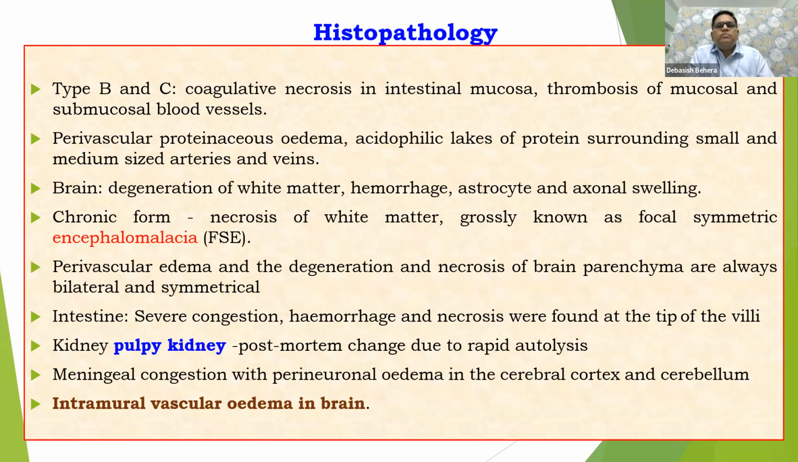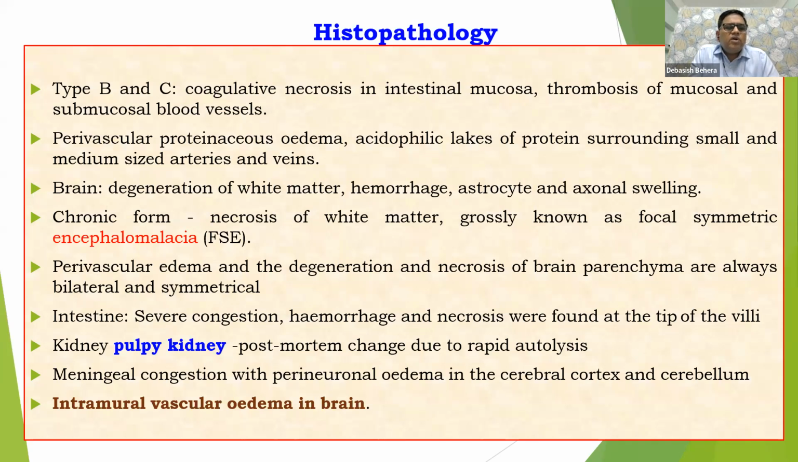Then in the brain, degeneration of white matter, we have already discussed. Then hemorrhages, damage to the astrocytes, and in the chronic form, necrosis of the white matter, grossly known as encephalomalacia. Encephalomalacia is a necrotic condition of the brain, characterized by softening of the brain tissue. But encephalitis is something different, that is inflammation. So perivascular edema is also there.